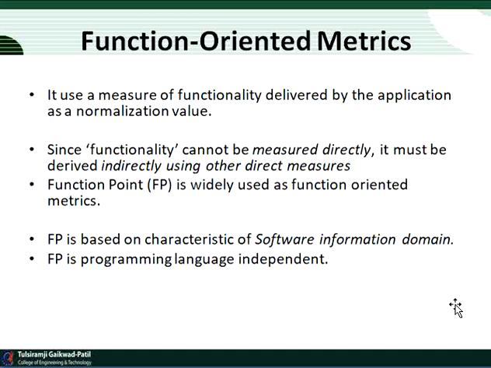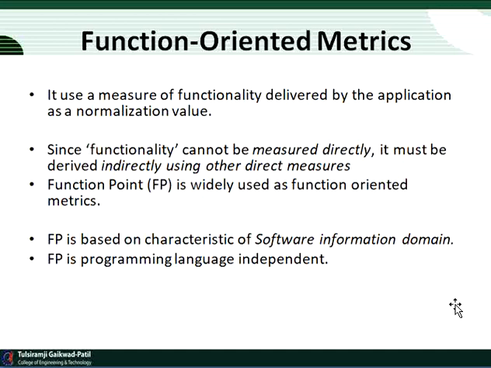So since functionality cannot be measured directly, it must be derived indirectly using other direct measures. As we already discussed what is a direct measure and what is an indirect measure, functionality is measured as an indirect measure. So function point, that is FP, is widely used as a function-oriented metric.